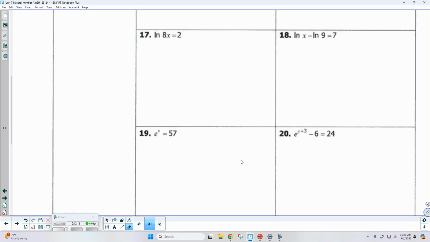Were there any other problems you wanted to do? How are we feeling about the natural number? Is it coming naturally? I cracked myself. What's up? Okay, well then let's go ahead and put that to the side. We'll go ahead and talk about that assignment tomorrow. We'll run through a few problems.